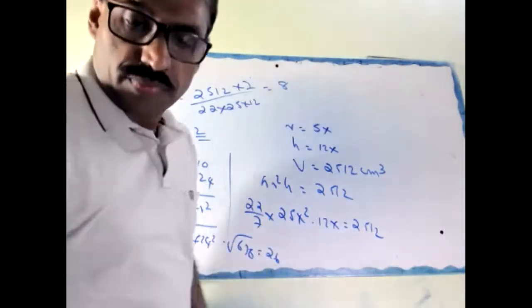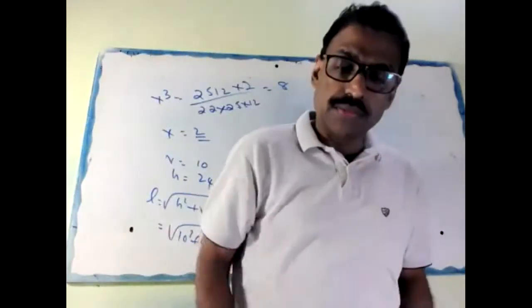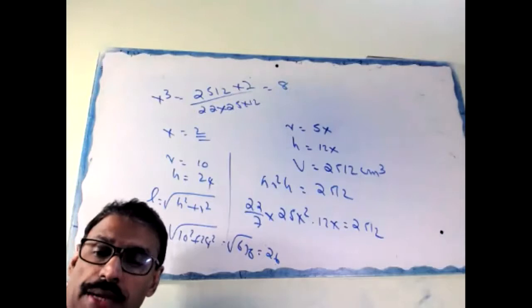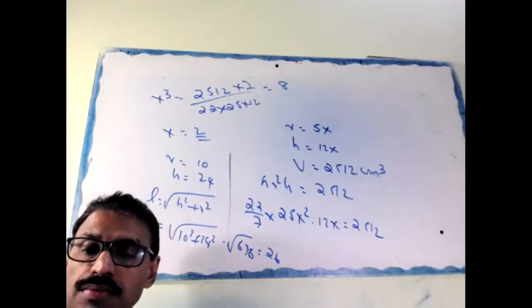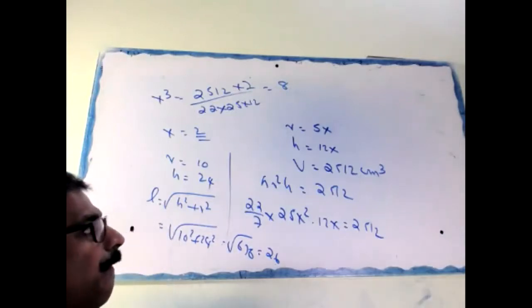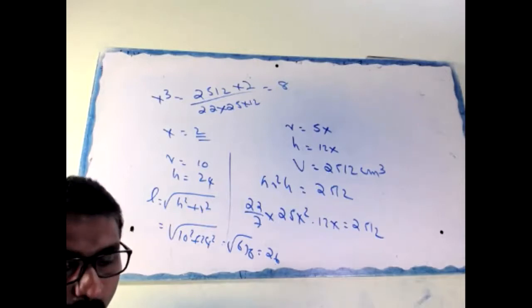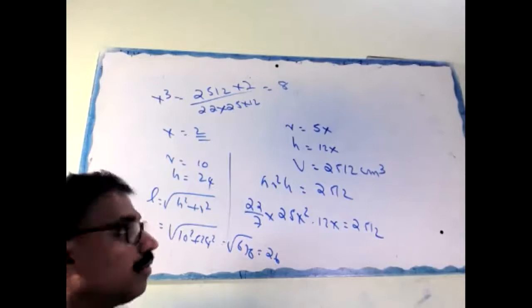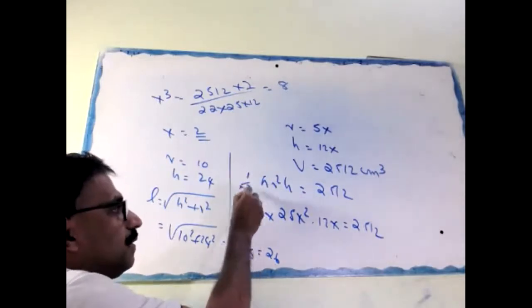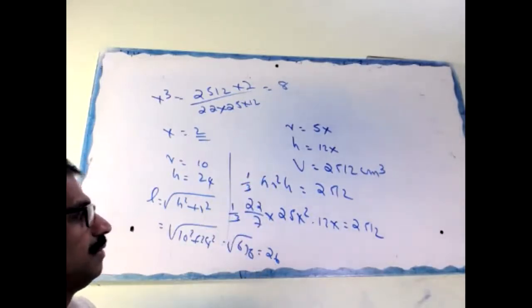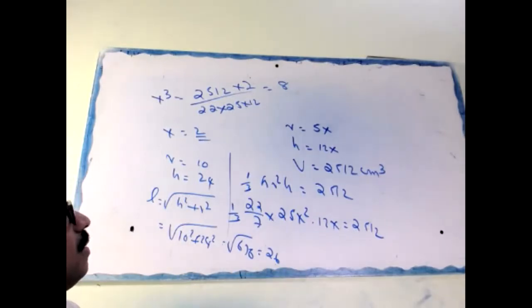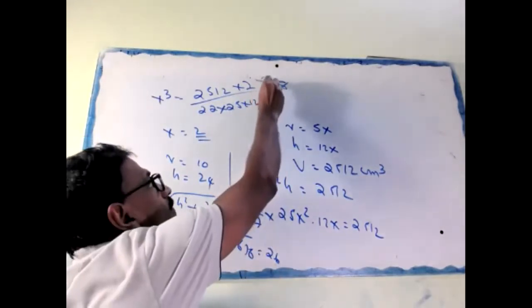Advait, clear now? Then you find out pi RL. Yes, okay, you're right, 1 by 3 pi R square H. So 3 going up.